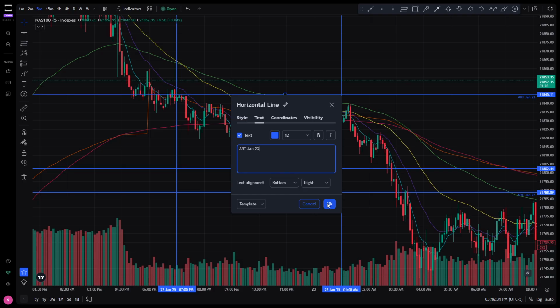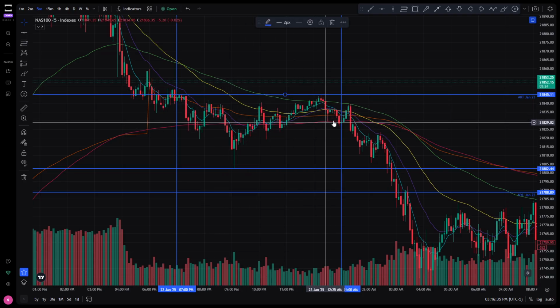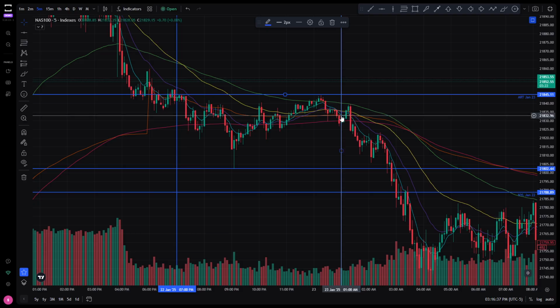The reason I do January 23rd, even though we're still from 7 p.m. January 22nd, is because the range closes at 1 a.m. January 23rd. That's why I label it that way.